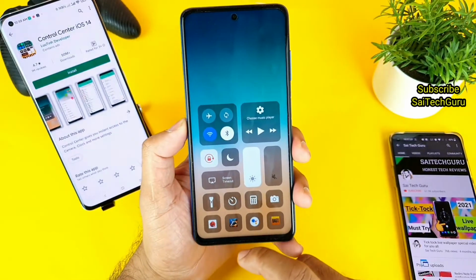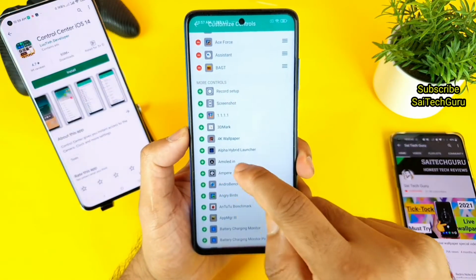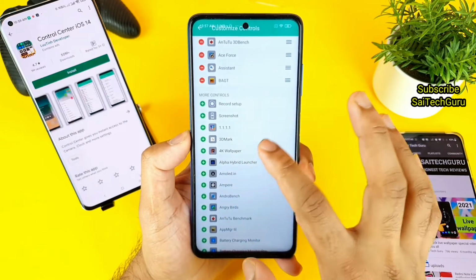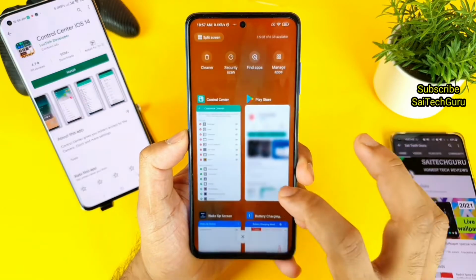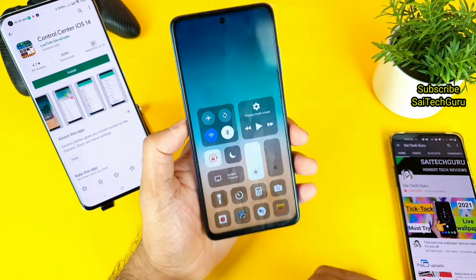So in this way, you'll be able to add this kind of applications by using this feature, which is really good. Let me try to see how many apps you can add. I think you can only add up to 8 controls in this control panel, not more than that, as you can see, friends. So just give it a go, friends.